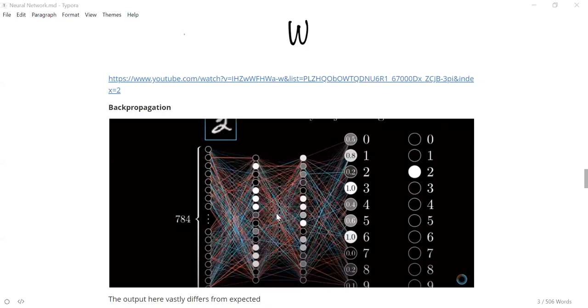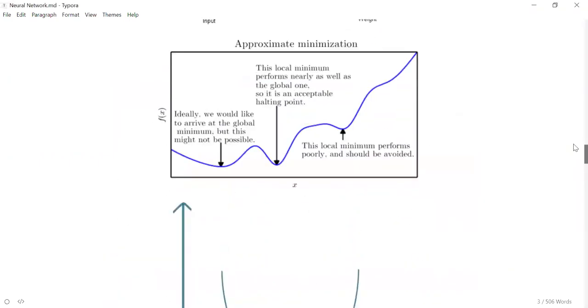How it learns is, it passes an image as an input, gets the output, and sees what output it is giving and what output it is supposed to give. Then we inform the network that you have not done properly. You are supposed to give 2, but you have given random outputs. Then it will try to figure it out and change the weights. So this is the process of learning.